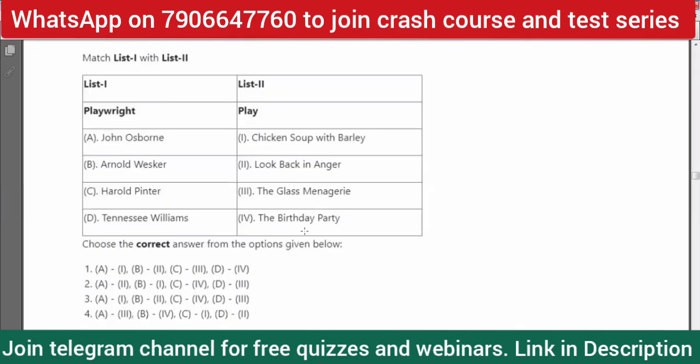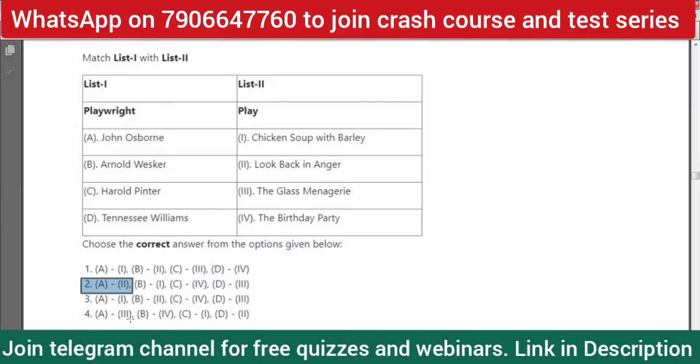So John Osborne is of course Look Back in Anger, right? So A, John Osborne, should be matched with option 2. Only in option 2 do we have A matched with 2, right? See, again all the other options get eliminated. This is the elimination method that you have to master.